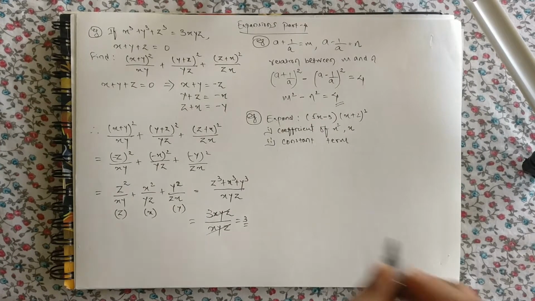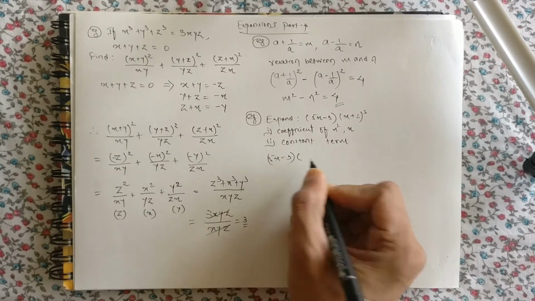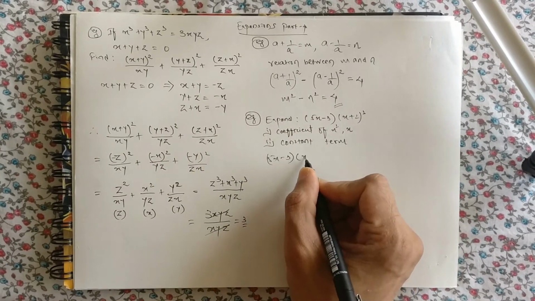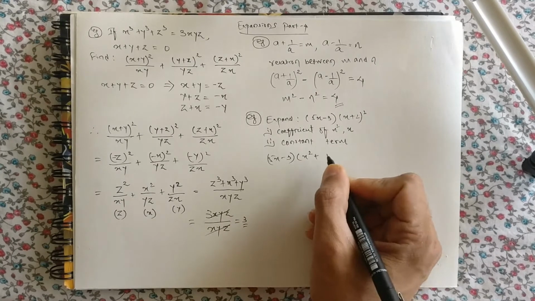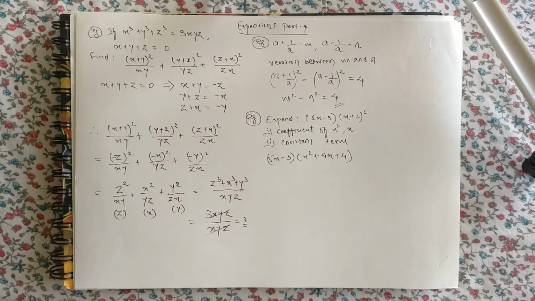Okay, let us expand. (5x minus 3) bracket, what is (x plus 2) the whole square? x square plus 2 into x into 2, that is 4x, plus 2 square, that is 4.